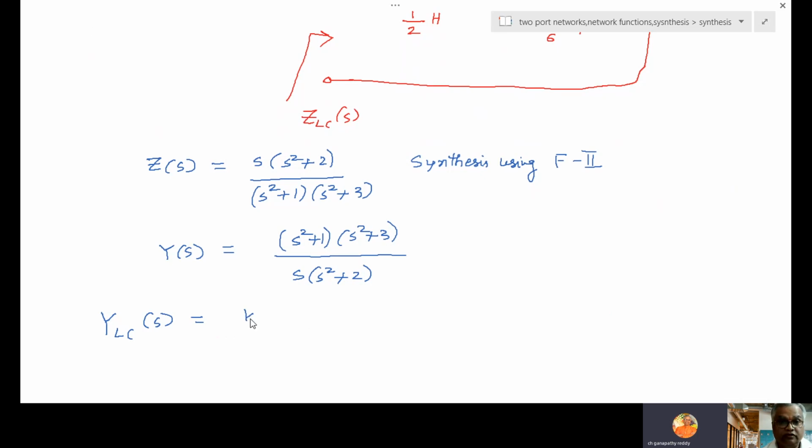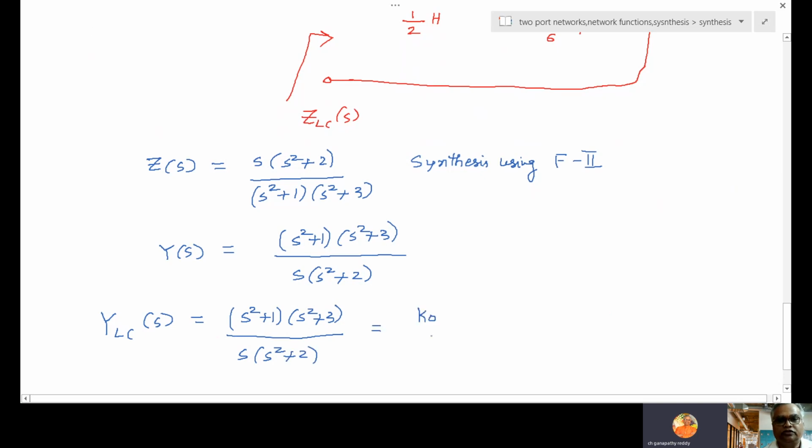Therefore, S square plus 1, S square plus 3, by S into S square plus 2 is equal to A0 by S, plus A infinite into S, plus, now for S square plus 2, K1 S divided by S square plus 2.